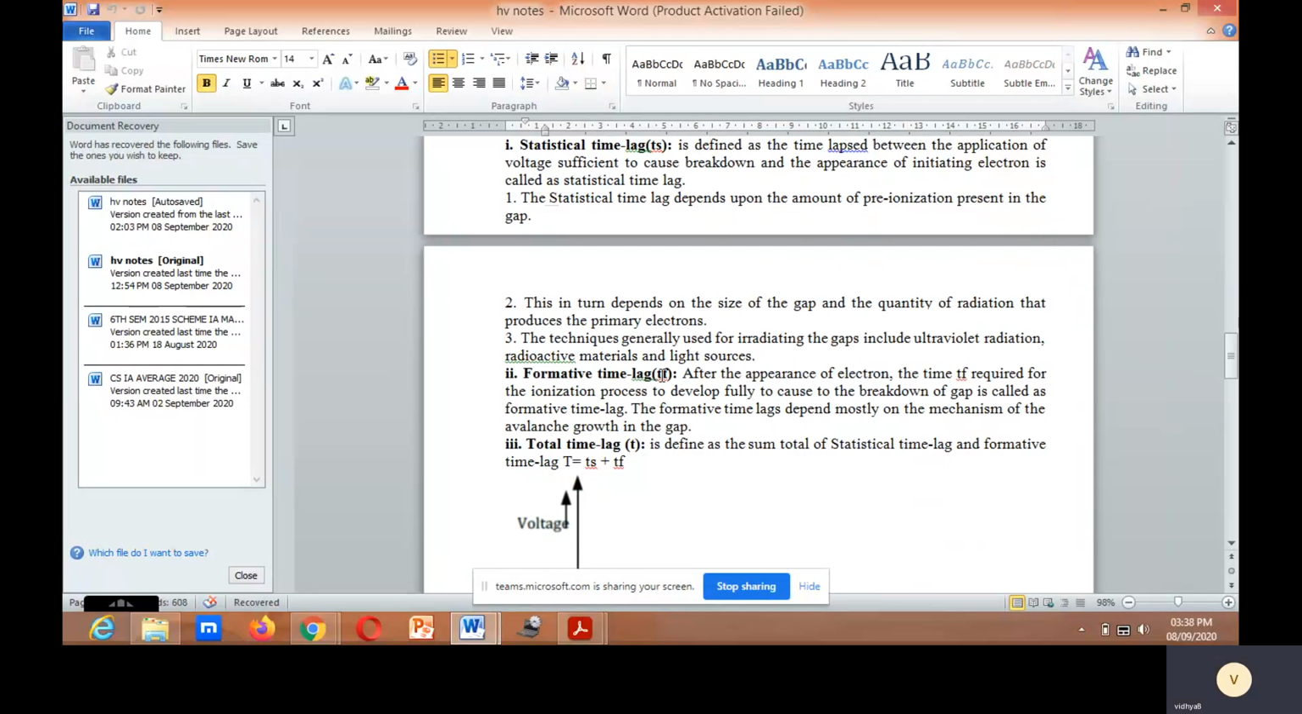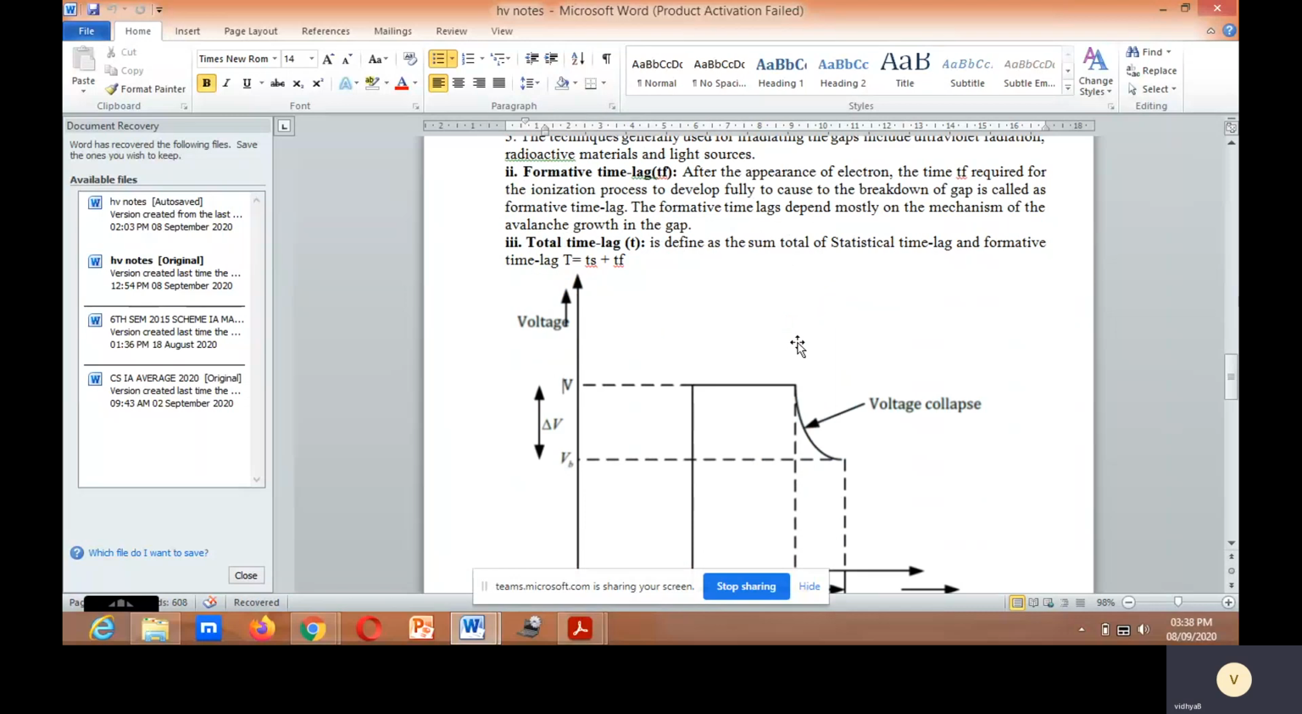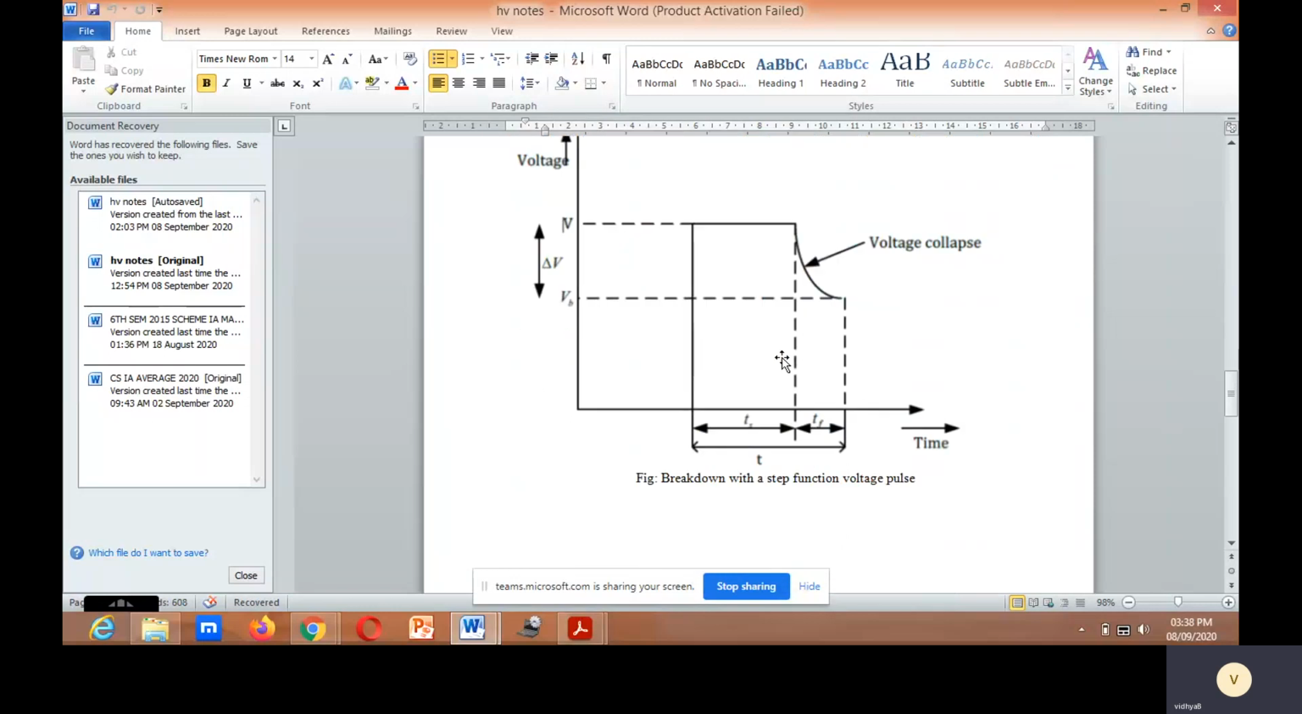Formative time lag. After the appearance of the electron, the time required for the ionization process to develop fully to cause the breakdown of the gap is called formative time lag. The formative time lag depends mostly on the mechanism of the avalanche growth in the gap. What is total time lag? The sum of statistical time lag and formative time lag is called total time lag.